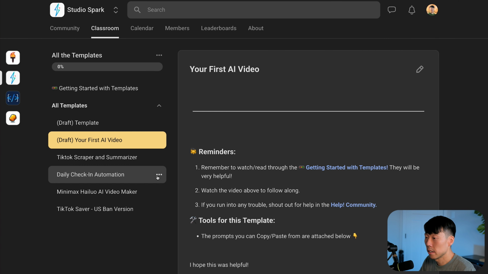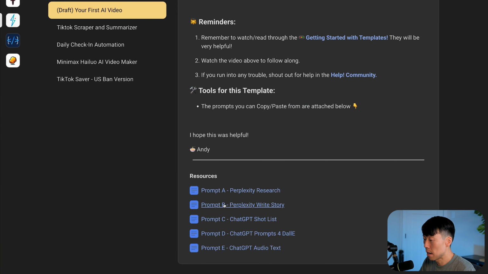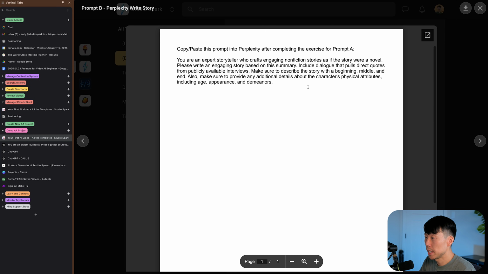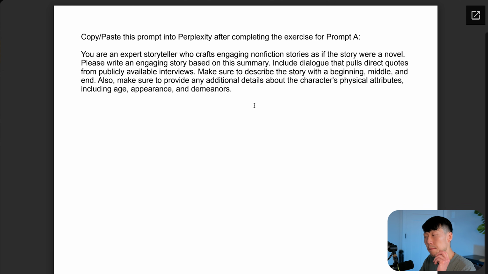We're going to go back here to the page and I'm going to grab prompt B, Perplexity Write Story. And I have another prompt here. And this time I'm telling Perplexity to take what you've gathered and change it into a format that's really engaging to listen to and digest as a nonfiction story. And I have optimized the prompt a little bit to give us exactly what we want for a short form story. So I would pause here, or you can, of course, copy paste from the link I have below.